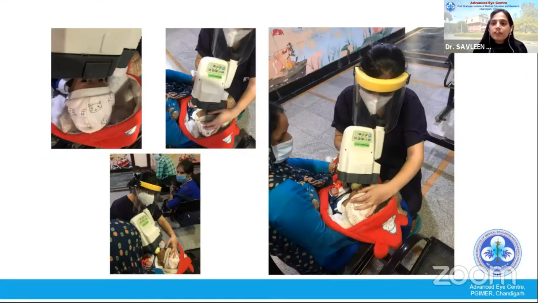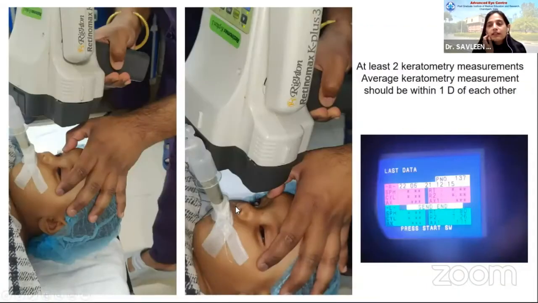I like to do a keratometry reading when the child is sleeping, or sometimes even with the bottle, or when the child is feeding. So you can take a keratometry reading, but if you're not sure, again, a reading under anesthesia will be more accurate. Again, you don't use a speculum, and then you wash the cornea and you take an average of 2-3 readings. If you are sure that the readings are within 0.5 diopter, you might not want to take another one. This is how the keratometer gives you the reading in radii, and you can use standard conversion charts to convert it into a dioptric reading.